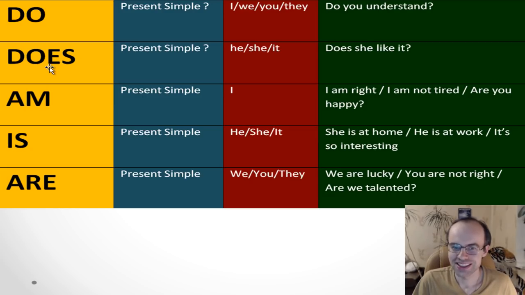Good. Does. We also use it in present simple for questions, but in contrast to do, we use it with he, she and it. Look, does she like it?